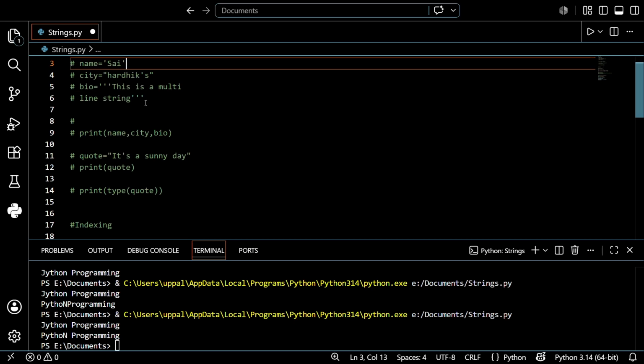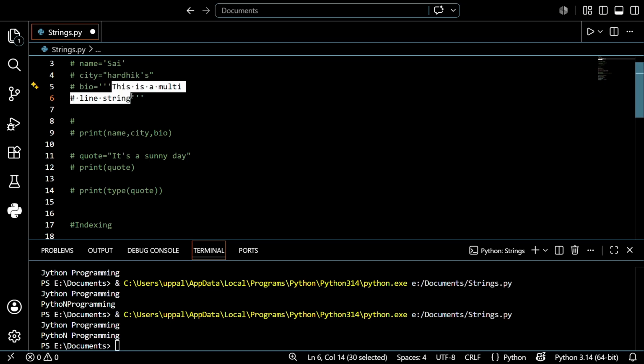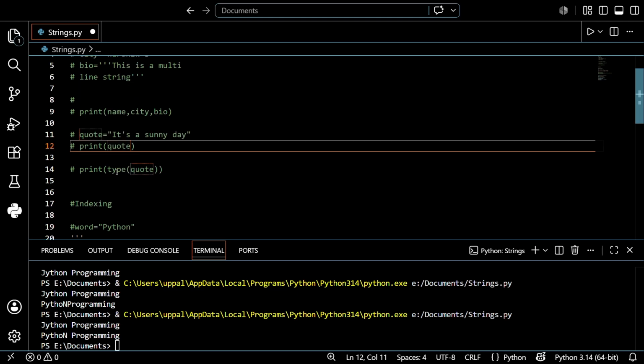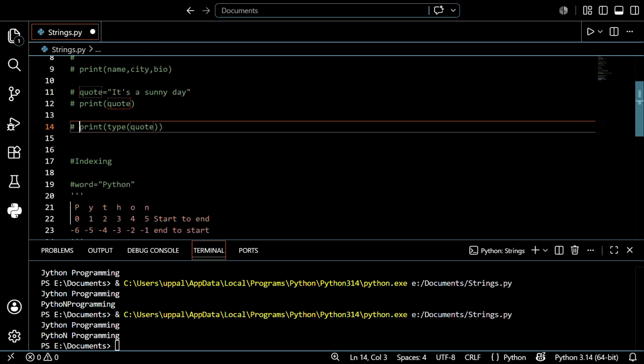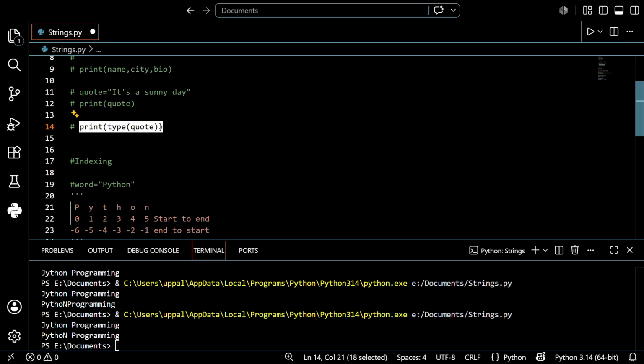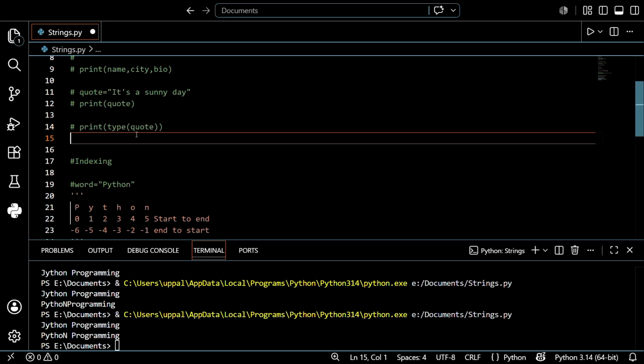So if we use an apostrophe inside single quotes, it will confuse where the starting and ending word is. That's why we use double quotes. And triple quotes are used to print multiple lines, like a paragraph, like an essay, anything else. So that is the power of the triple quote. After that, I want to print this along. After that, I want to show the type of a particular variable, so we learned its type is string. I hope you understand.